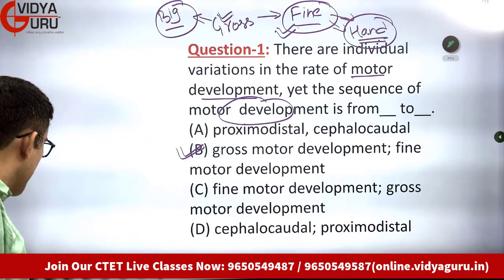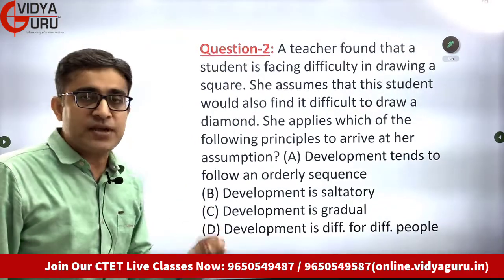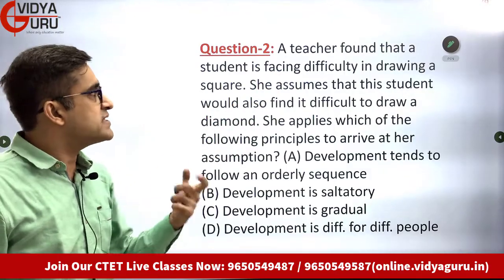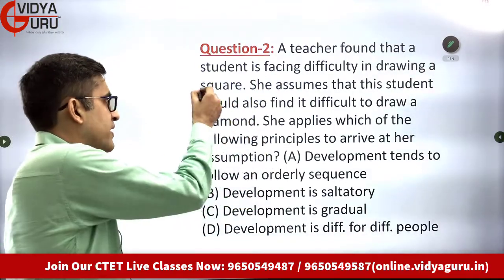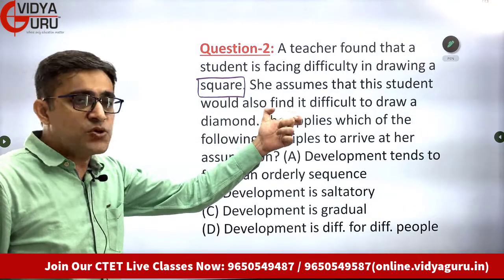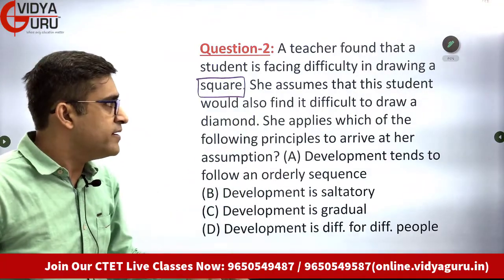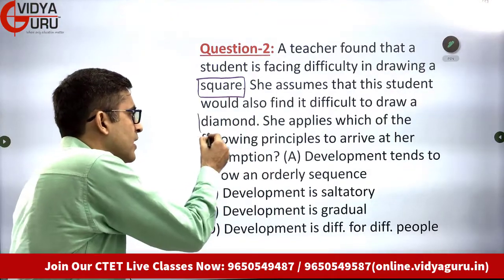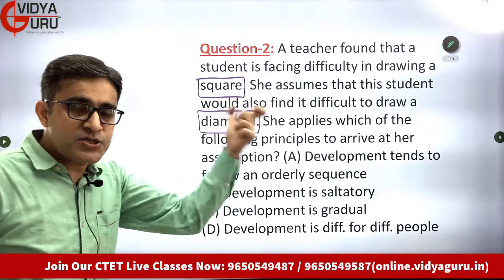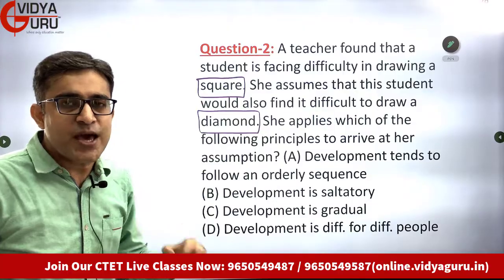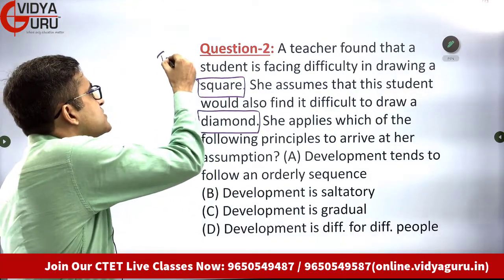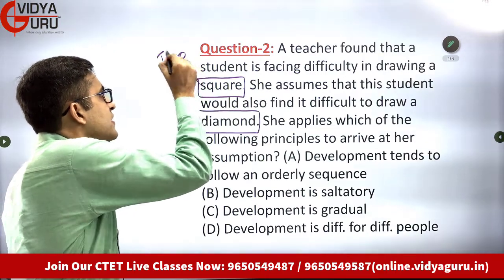The next question is going to be a little tricky. Let's read it together. A teacher found that a student is facing difficulty in drawing a square. She assumes that this student would also find difficulty in drawing a diamond. Now let's see what this scenario is. This student faces a difficulty in making a square. That means a square is what, students? A square is a two-dimensional figure.